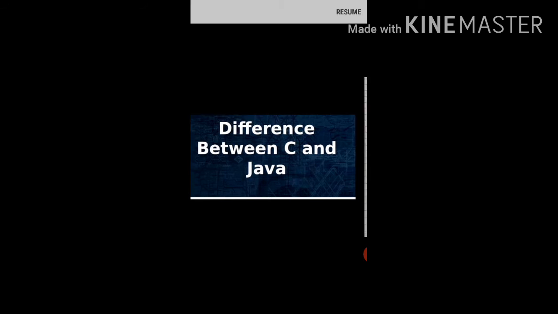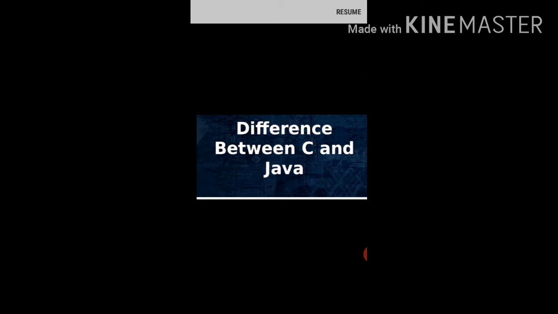Next one is Java does not support pointers, but C supports pointers. You know about pointer concepts in C, but these pointer concepts are not present in Java. Seventh one is